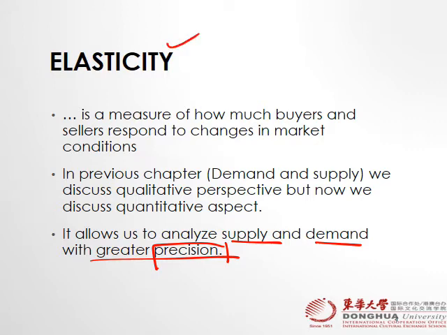So the official definition is that elasticity is a measure of how much buyers and sellers respond to changes in market conditions. As I said, in the previous chapter on demand and supply, we discussed the qualitative perspective, that demand increases or decreases. But now we discuss the quantitative aspects of elasticity.